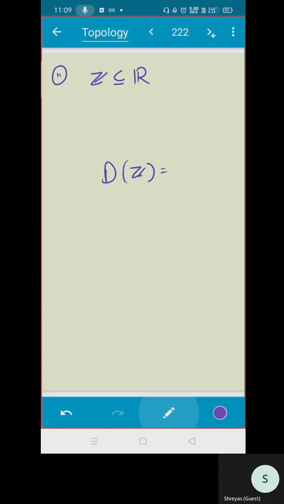What is the set of limit points? What is your answer?